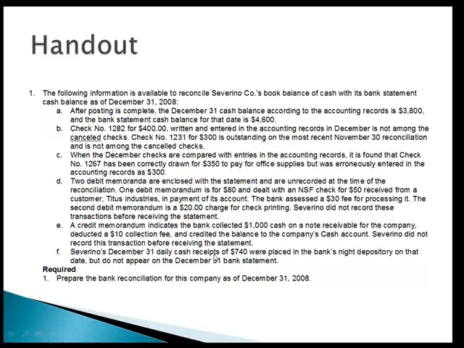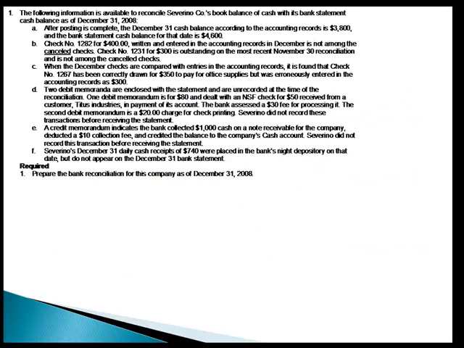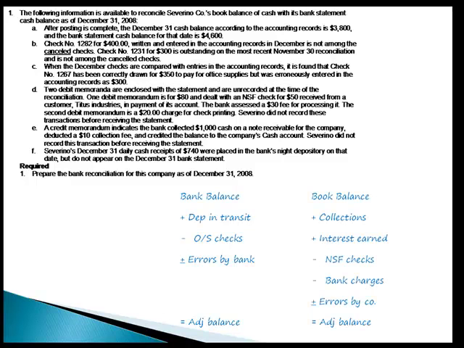All right, now you've got your handout. This would be a good time to pause the video and try it on your own, or you can just follow along. Let's prepare the bank reconciliation. Again, start with Cliff Notes. If you know your left side: bank balance plus deposits in transit minus outstanding checks plus or minus errors. The right side: book balance plus collections plus interest minus NSF minus bank charges plus or minus errors.